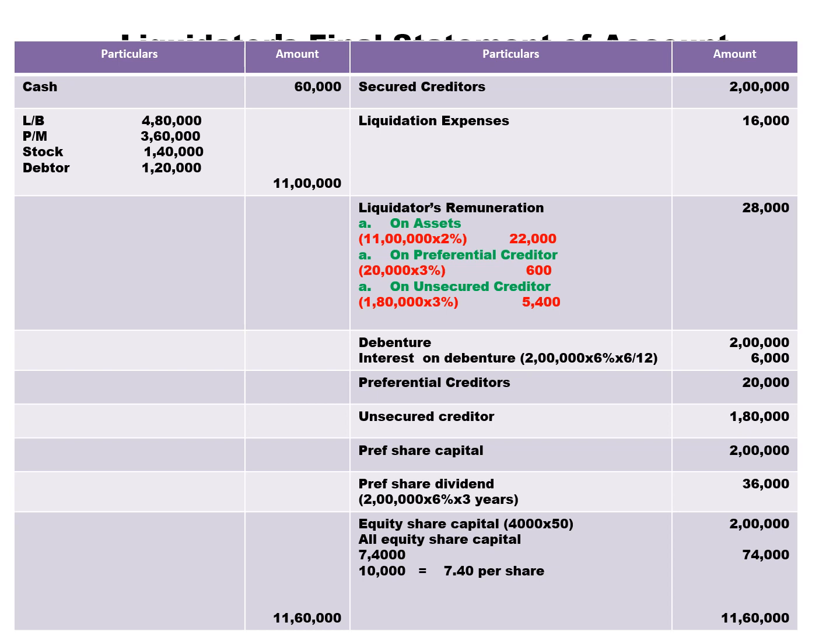Liquidator remuneration on assets, on preferential creditors, on unsecured creditors. On assets 11 lakh into 2%. On preferential creditors 20,000 into 3%. And on unsecured creditors it's 1,80,000 into 3%. So total you get 28,000.